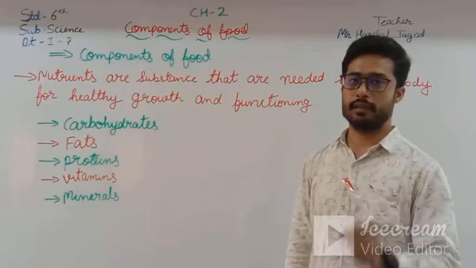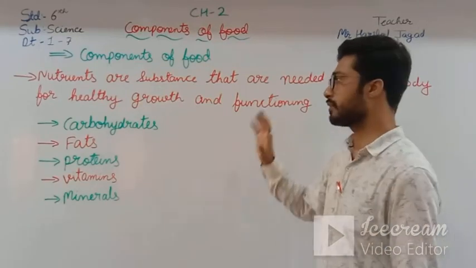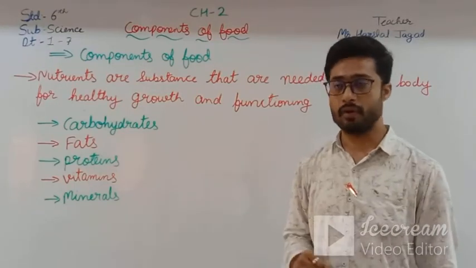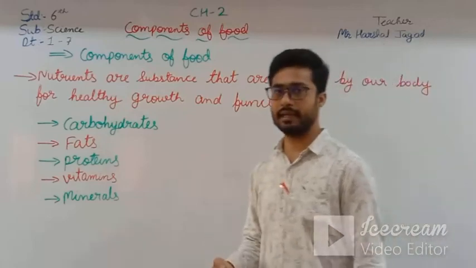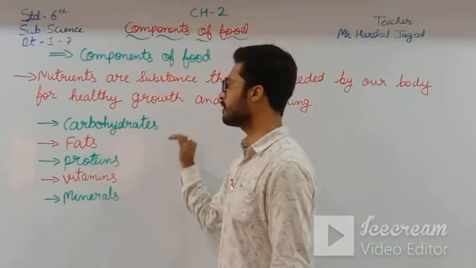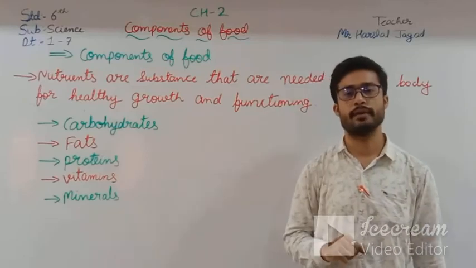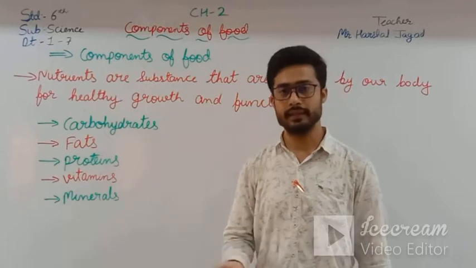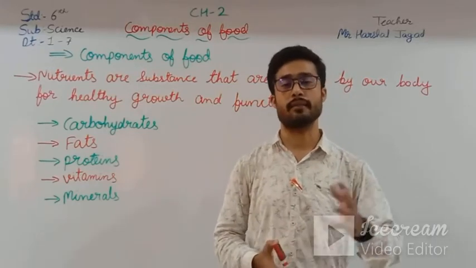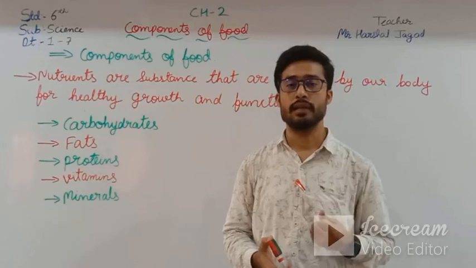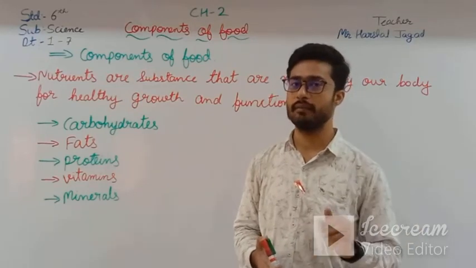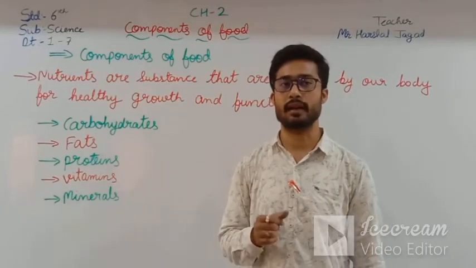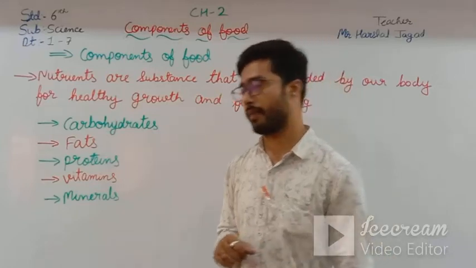There are five main components of the food, and they are divided further into other parts, but we will see that later in this chapter. First of all, we will talk about carbohydrates. Can anybody tell me, students, what is carbohydrate? It is written in your book. How does carbohydrate help us? First, you just read the first 2 to 3 lines given in your textbook on carbohydrates.